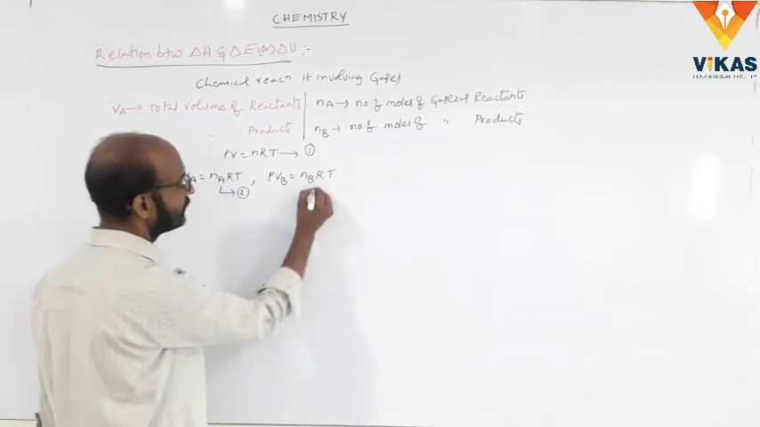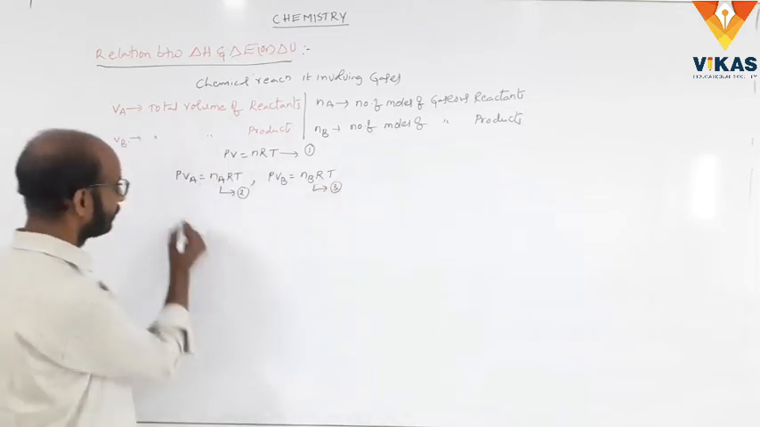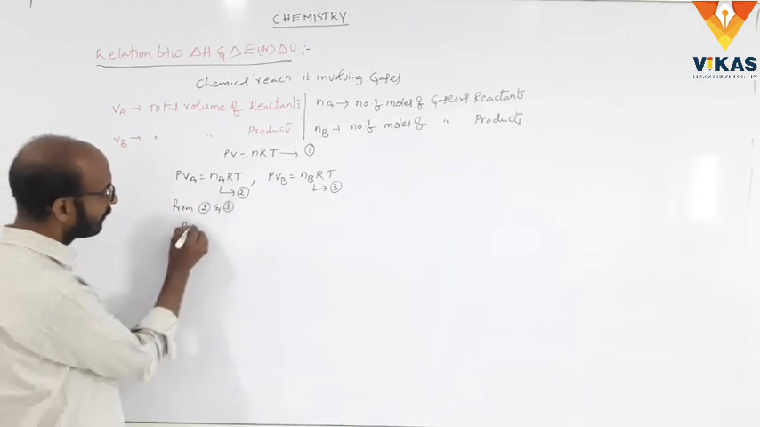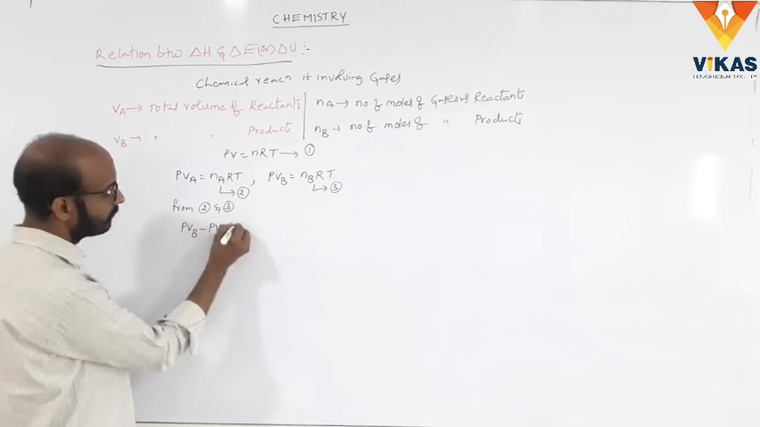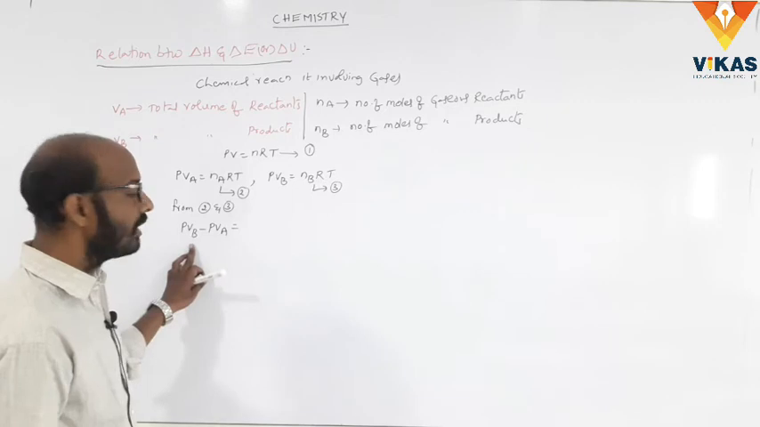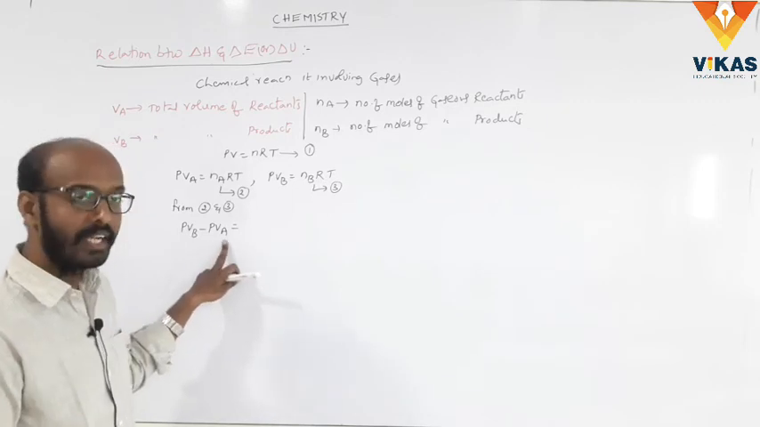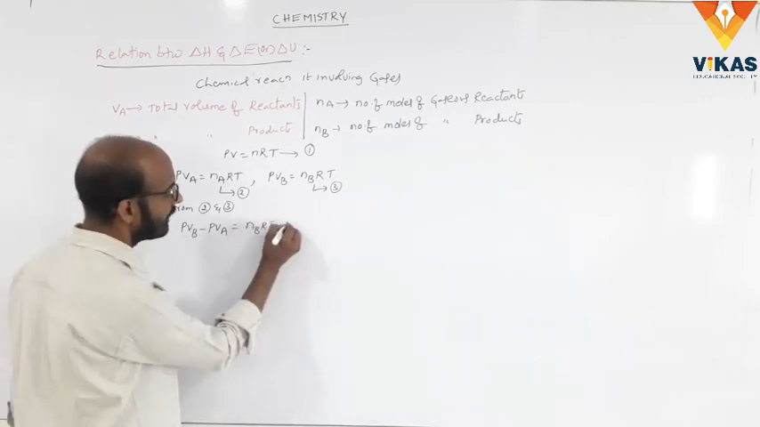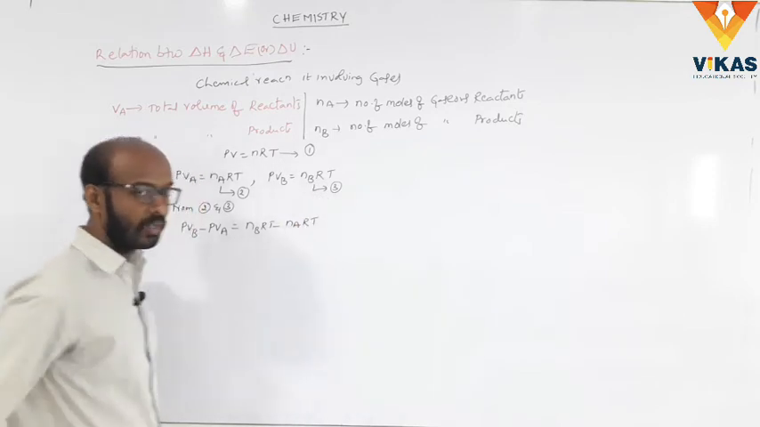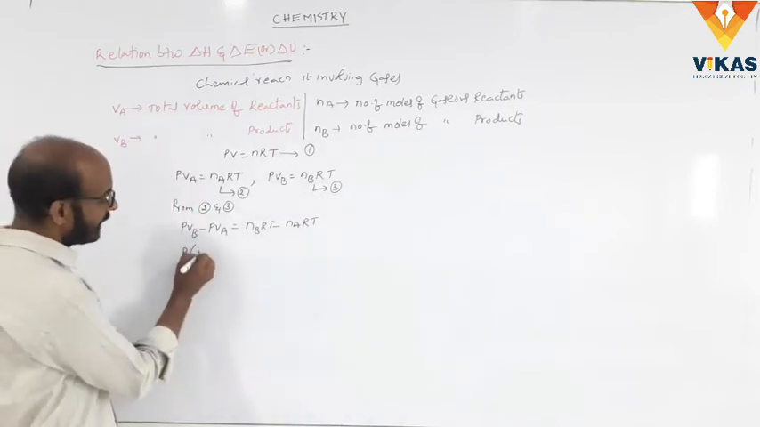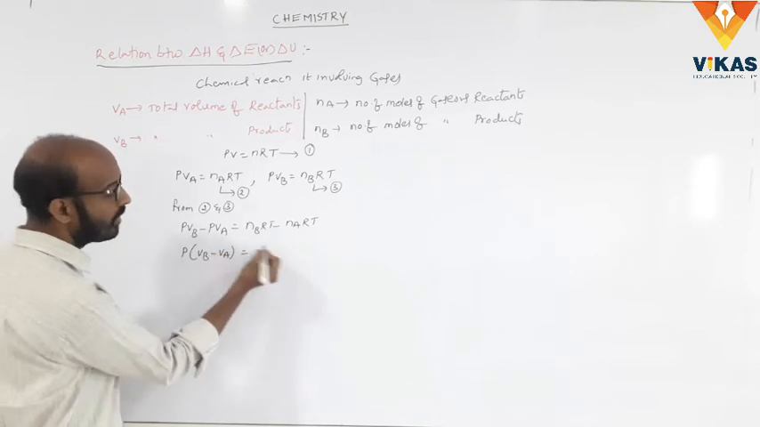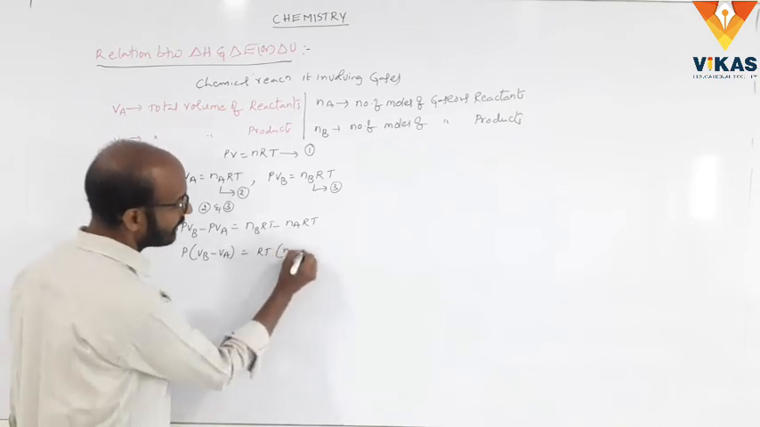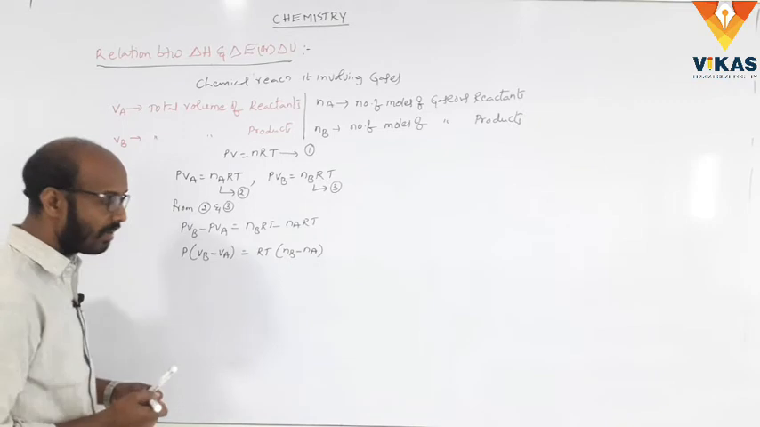From equations 2 and 3, we write PVB minus PVA. This is the total volume of the products minus the volume of the reactants. PVB minus PVA is equal to nB RT minus nA RT. Taking P common, P into VB minus VA is equal to, here the common factor is RT, into nB minus nA.